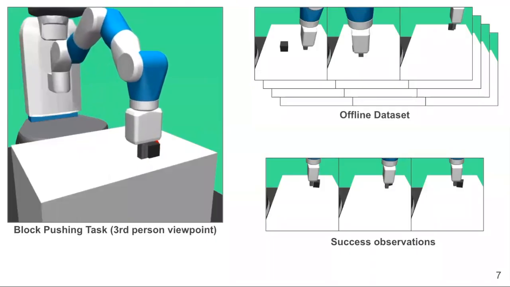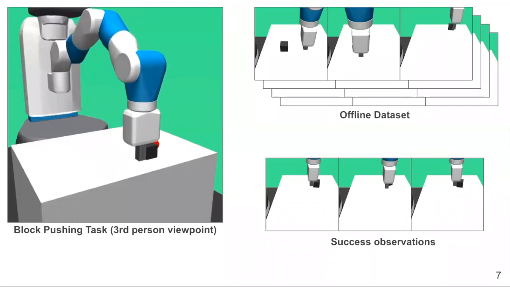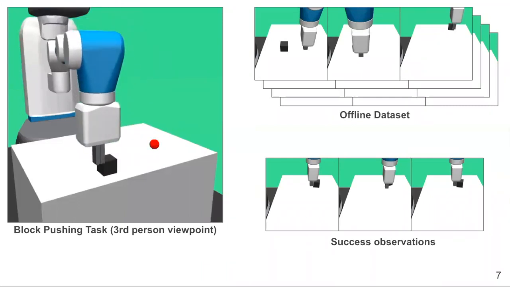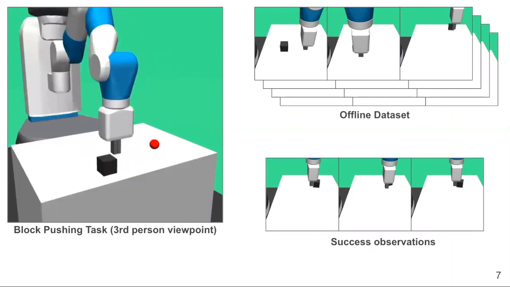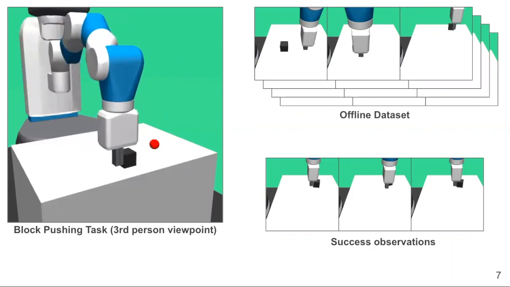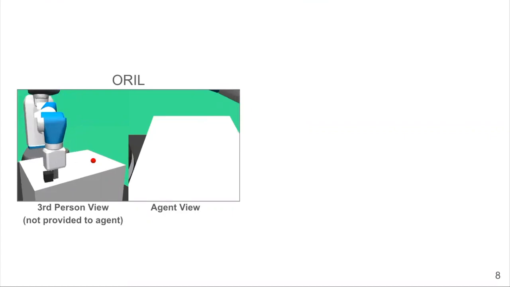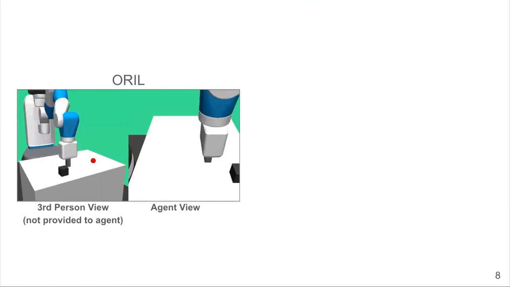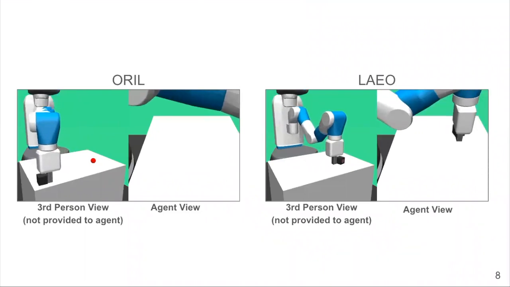An illustrative example of how our method works can be seen on the simulated image-based block pushing task. On this task, the agent has to push a block to a target location. The agent is given success examples, which are images of the block shown in its target location. On this task, reward learning-based methods such as ORAL struggle to achieve high success rates. In contrast, LAEO achieves much higher performance.